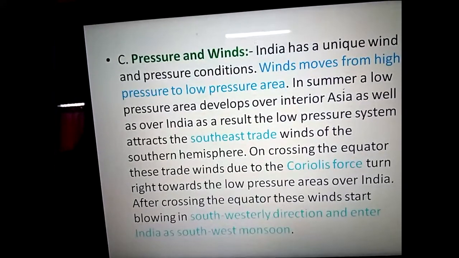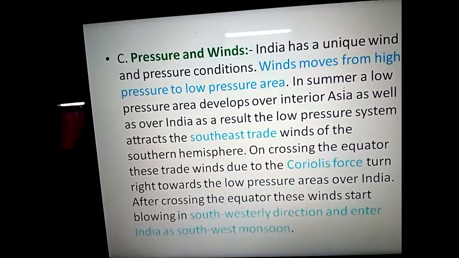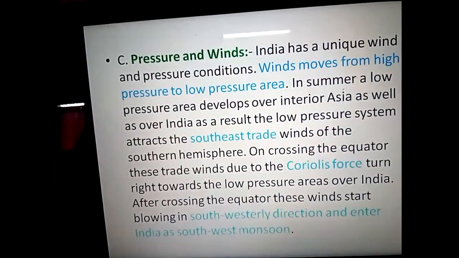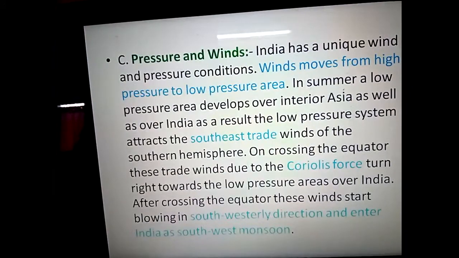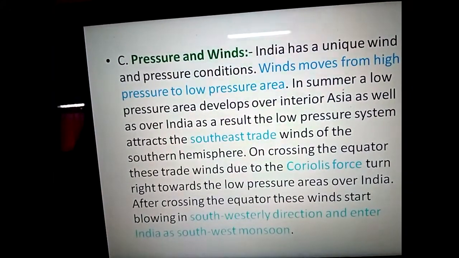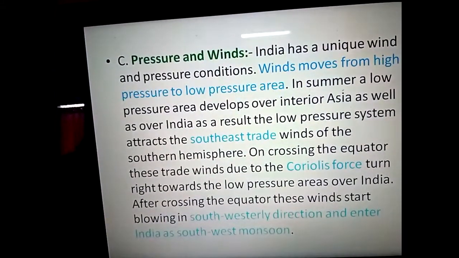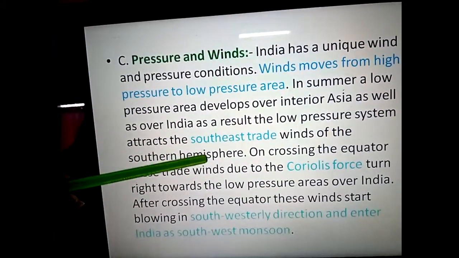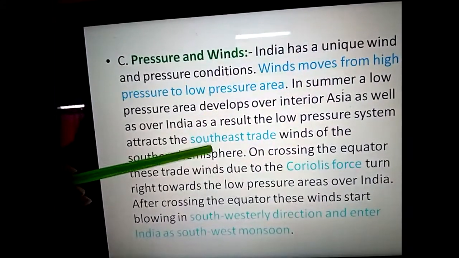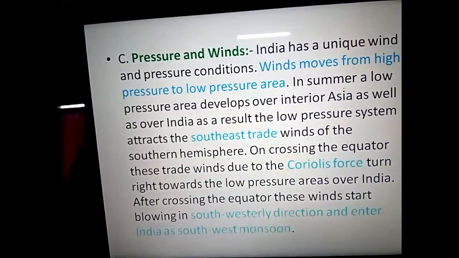They were coming from different countries to India or Asia to have trade, to have business with us. That's why it is called trade wind. And due to the direction, it is southeast trade wind.